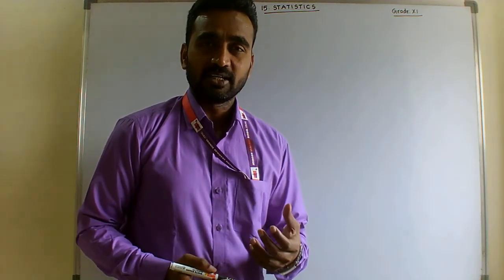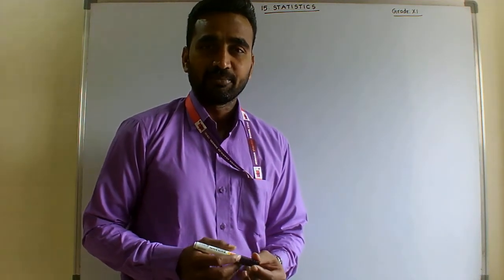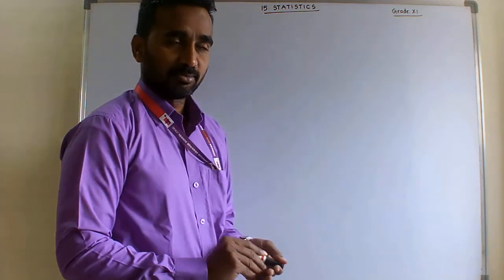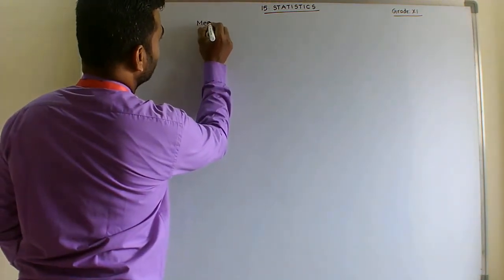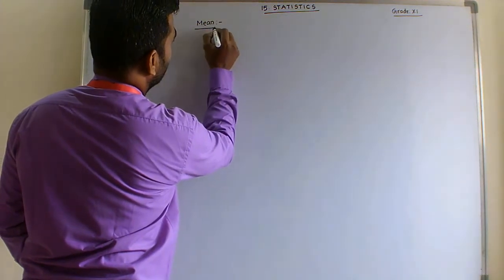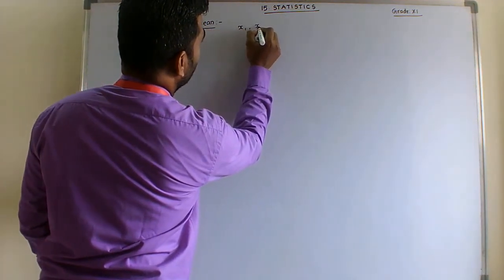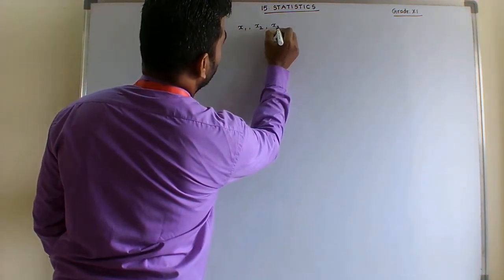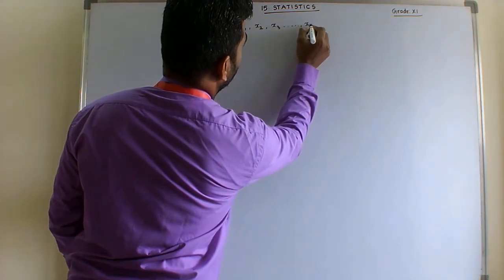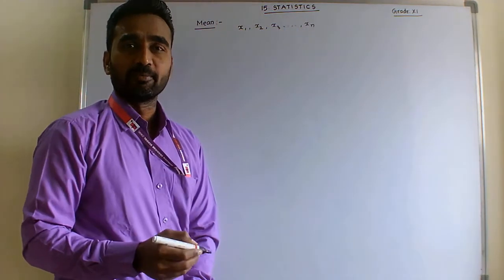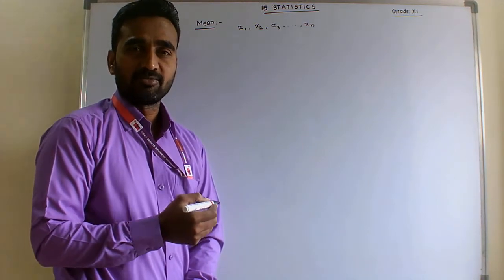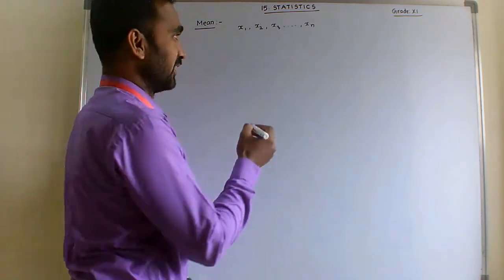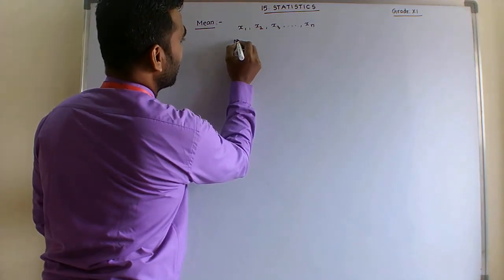I am recalling the formulas, for example, how to find the mean of raw data. Let x1, x2, x3, and xn be n number of variates. Now the mean is the sum of all variates divided by the number of variates, and mean is denoted by x bar.